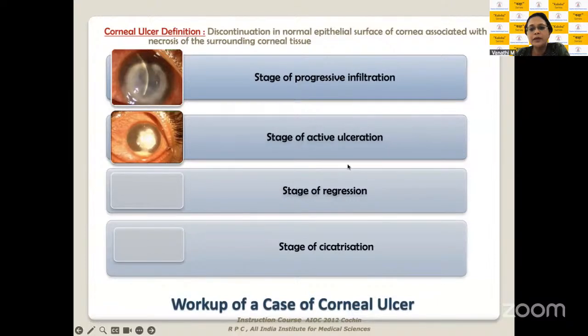So somewhere between the stages of active ulceration and regression, if the healing starts occurring with thinning and with perforation, then you're probably going to add on or intervene using a surgical intervention in the early stages, and that's therapeutic penetrating keratoplasty. I think this is a basic understanding of microbial keratitis, whatever organism is causing the ulcerative keratitis. And once you understand this, this really helps you to manage your cases effectively.